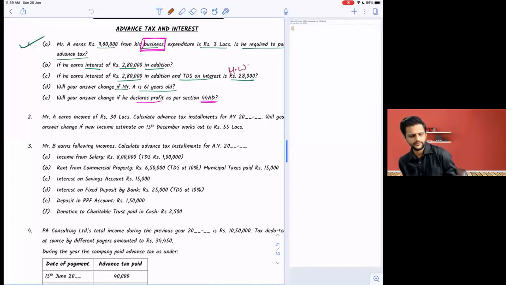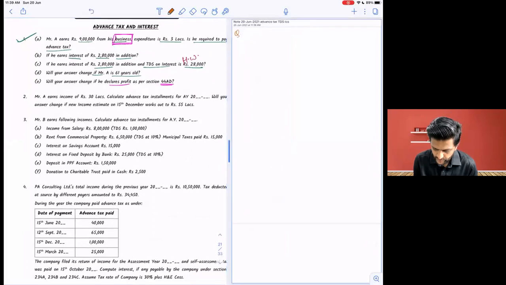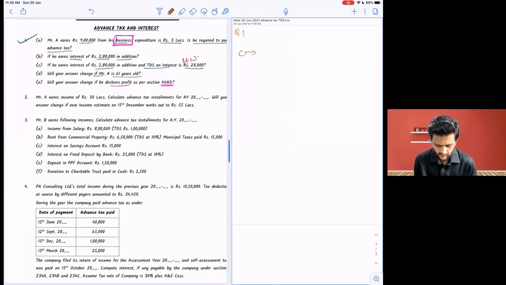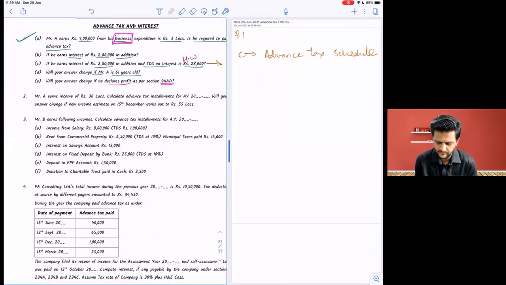Good morning. So we are done with question number one. In question number one, I gave you a small homework, all of you. Yes, sir. Number 1.C for the advanced tax schedule. That was the homework. One thing I gave you in yesterday's question was how much is payable in this case? Advanced tax payable was how much?